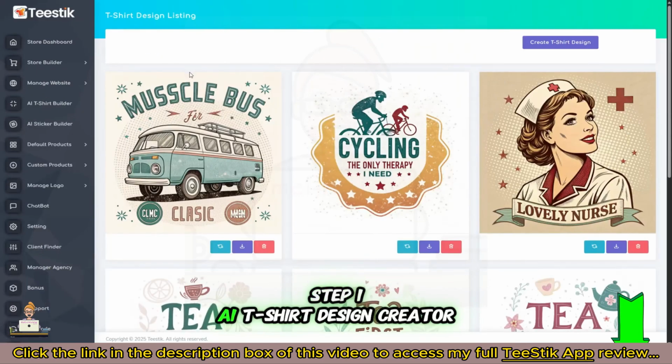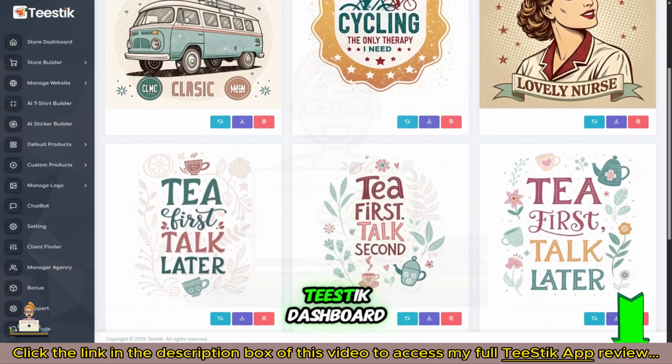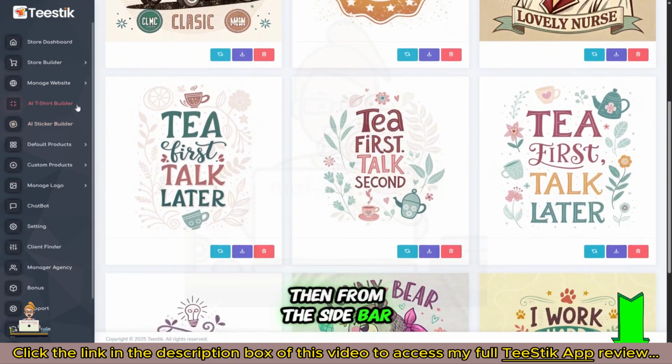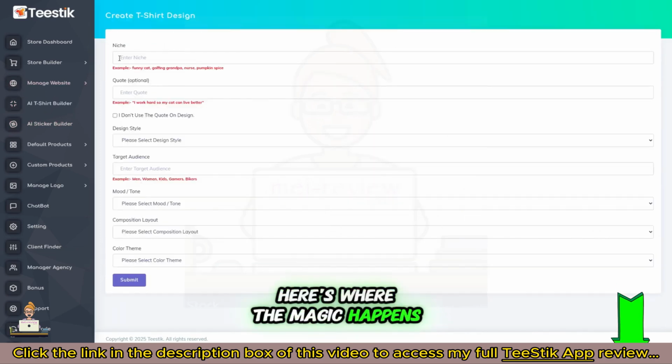Step 1. AI T-Shirt Design Creator. First, log in to your TeeStik dashboard. Then from the sidebar, click on AI T-Shirt Design Builder. Here's where the magic happens.